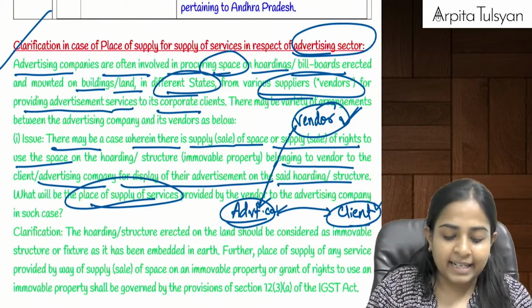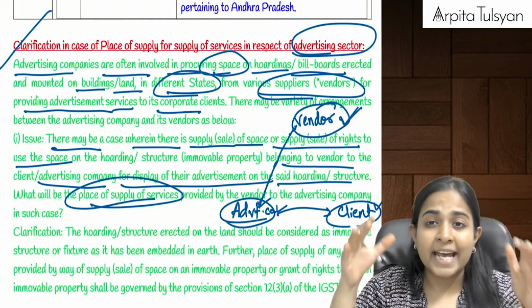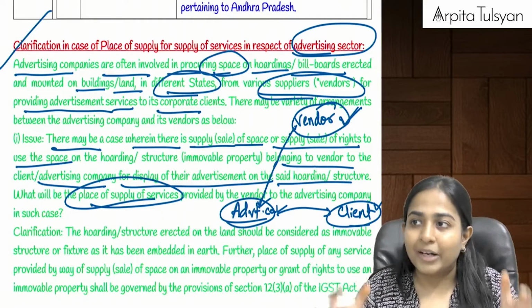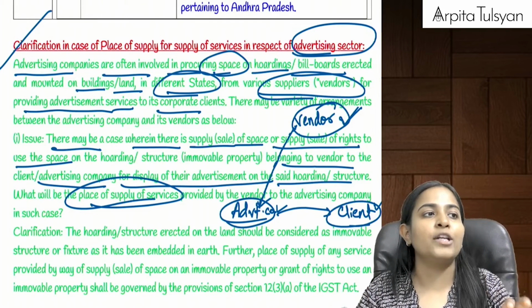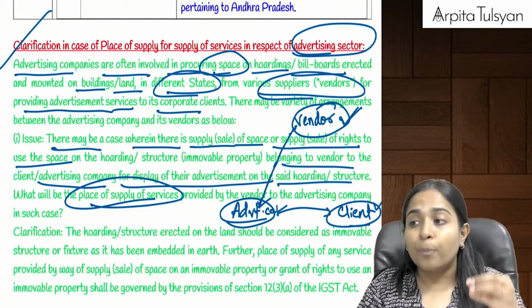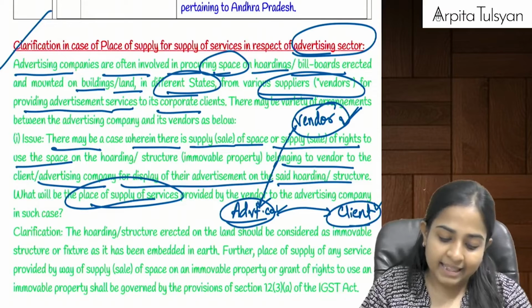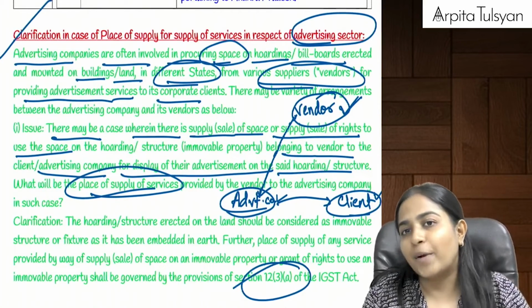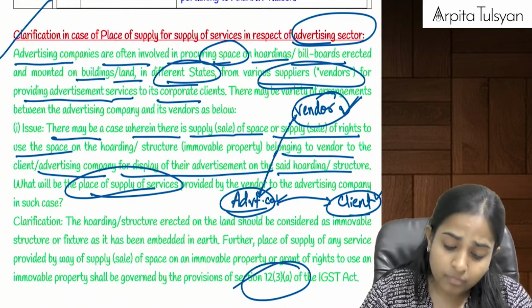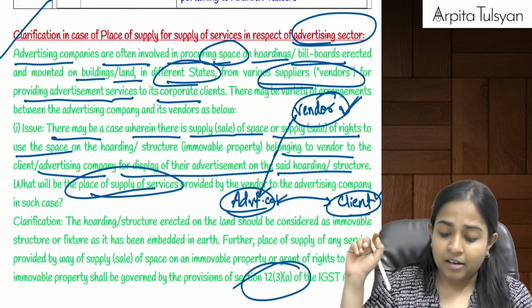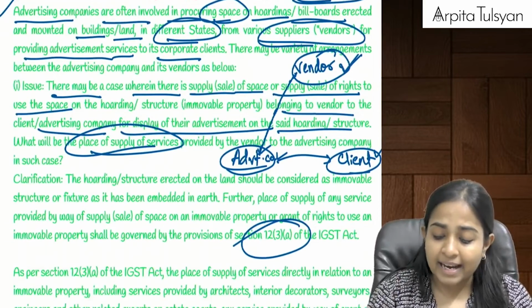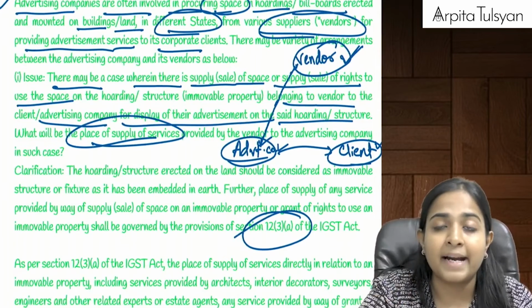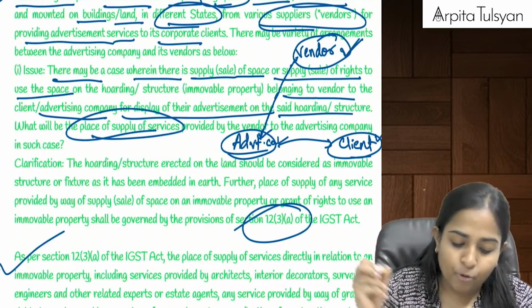So for that they are telling that since you are using an immovable property, building, land, etc., to provide such service, in that case you will have to refer to section 12.3. Section 12.3 is the place of supply where you are using the immovable property, services supplied directly in relation to an immovable property.